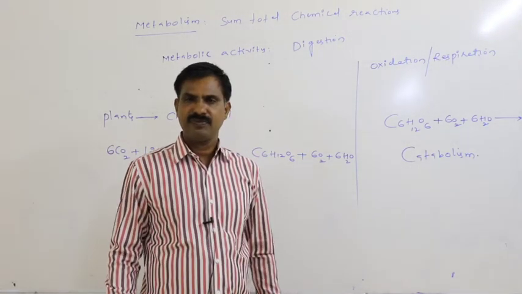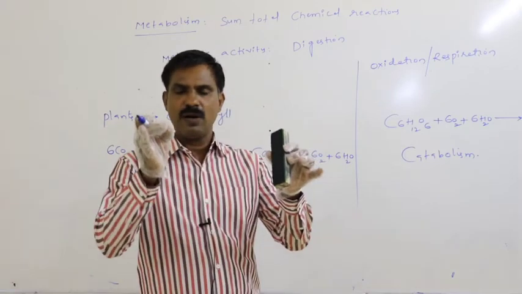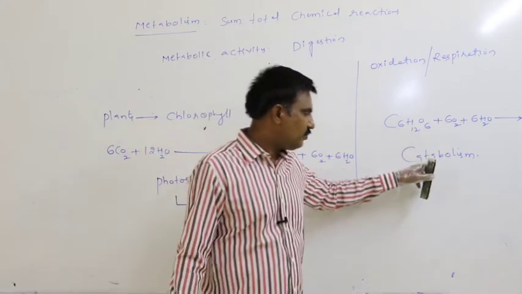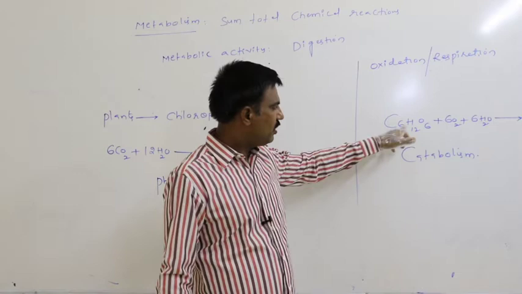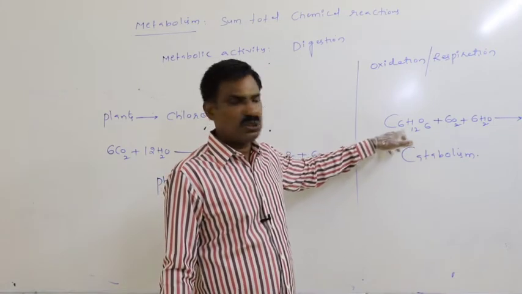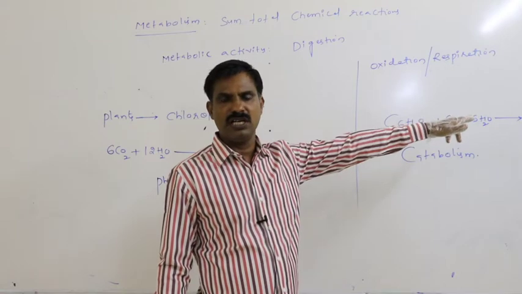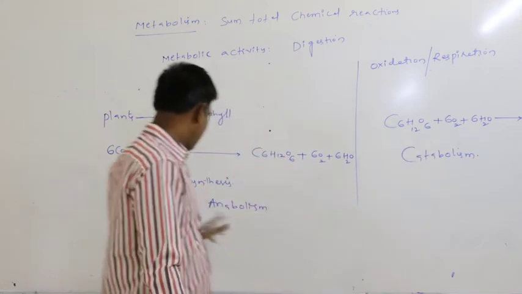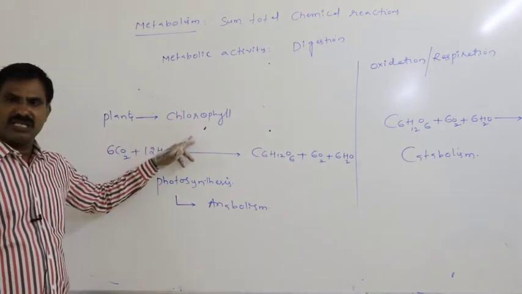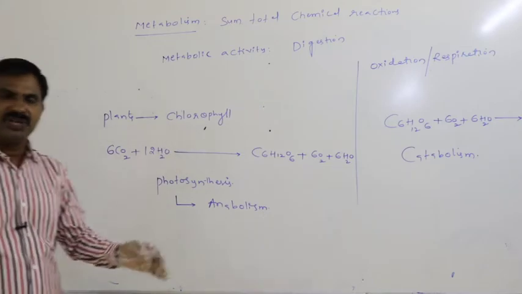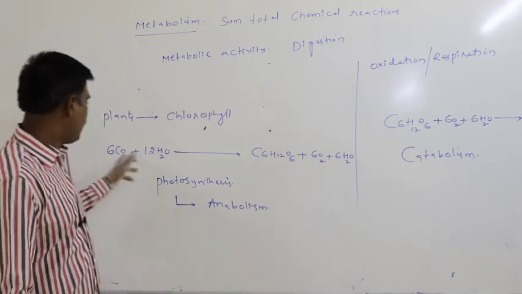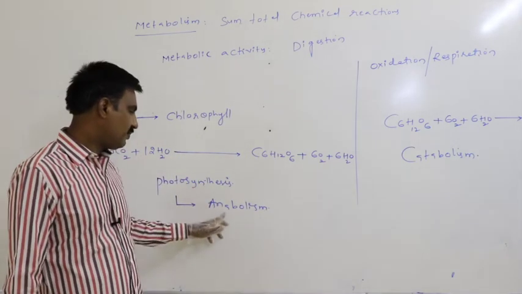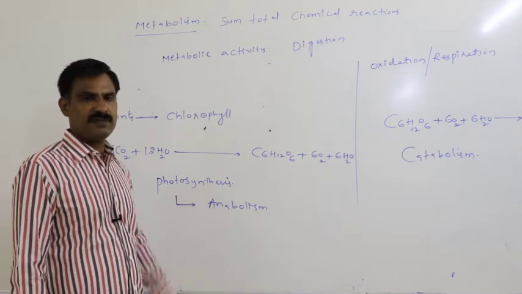Catabolism is nothing but when a complex organic compound gets split into inorganic compounds. Here, starch material is dissociated into CO2 and water to release 36 ATPs. That is catabolism. But by utilizing solar radiation, the sunlight, CO2 is combined with water to form carbohydrate. That is photosynthesis, that is anabolism.